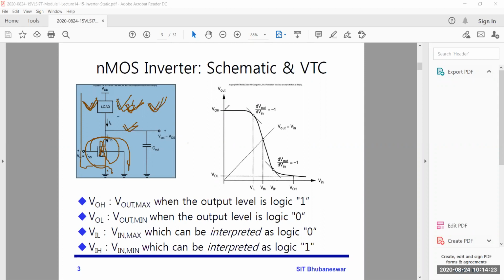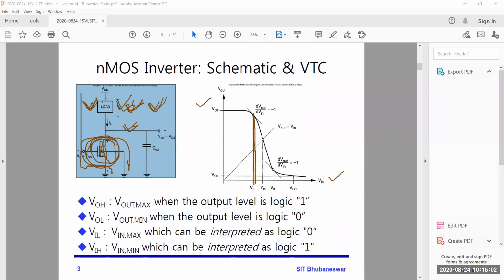Now you can see on the right side the VTC, the voltage transfer characteristics of this inverter. You are increasing Vin and getting Vout. When the input increases, up to this point VIL the transistor will be completely off.